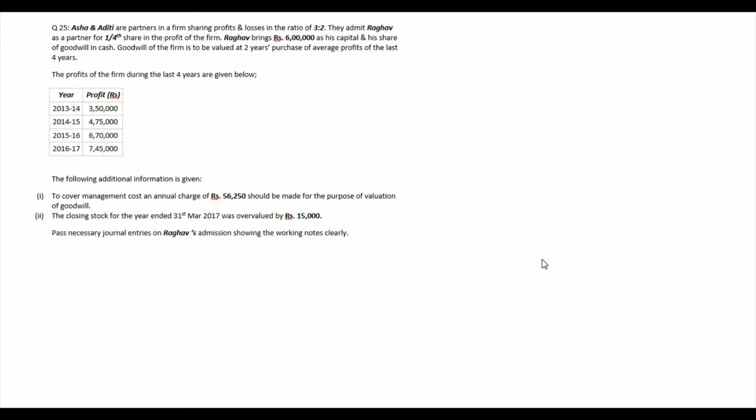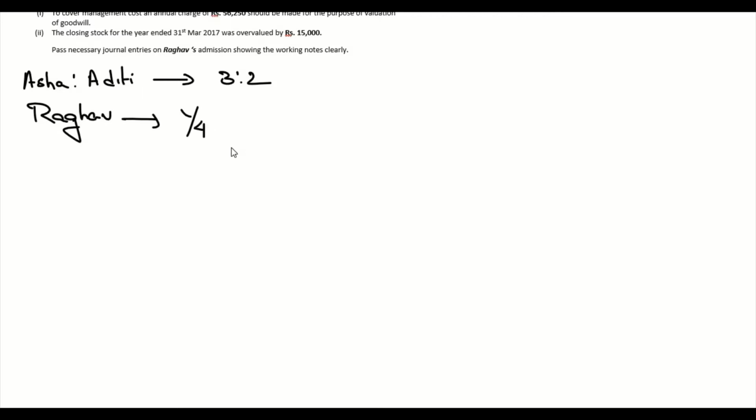Okay, so let's do this. There are two partners, Asha and Aditi. Their profit sharing ratio is 3:2. They admitted a new partner, his name is Raghav. He is admitted for 1/4 share of profit and he brings rupees 60,000 as capital and his share of goodwill, but that is not given in the question.